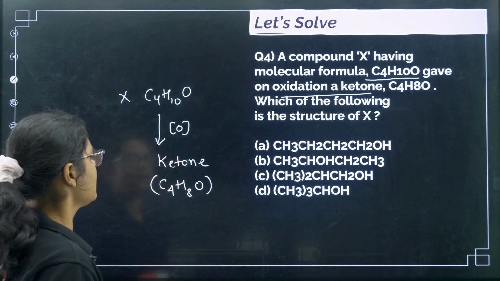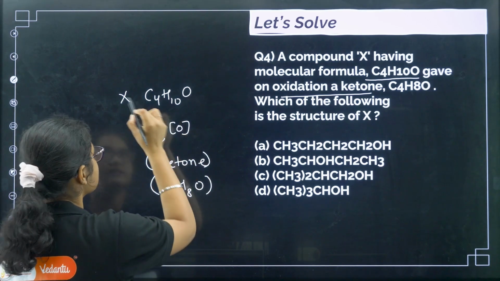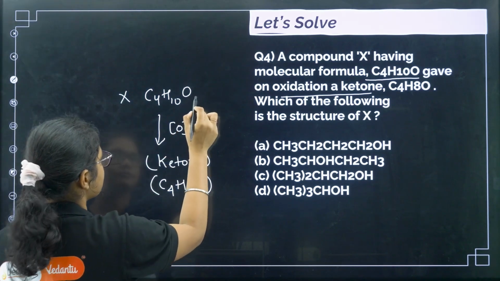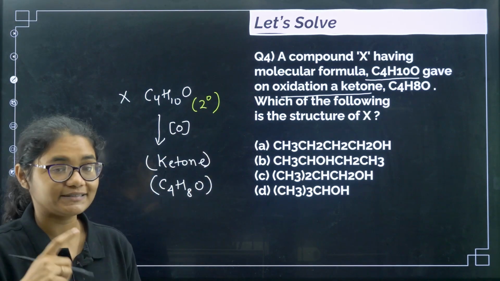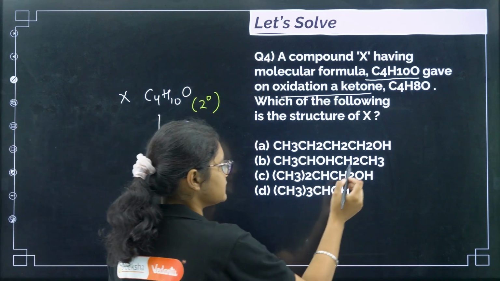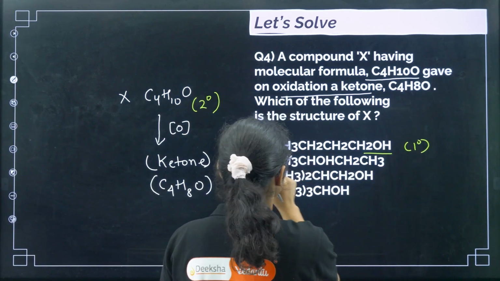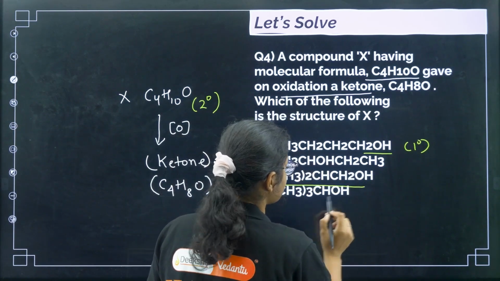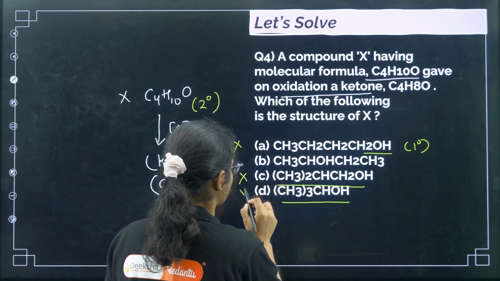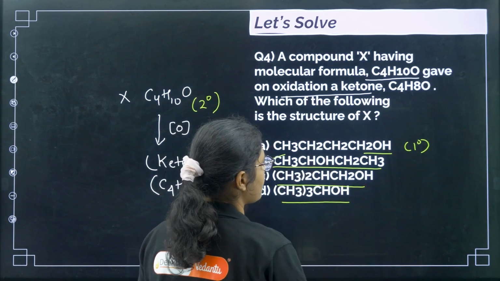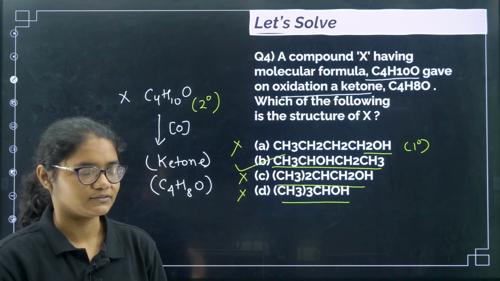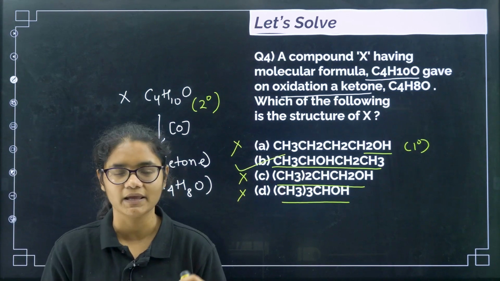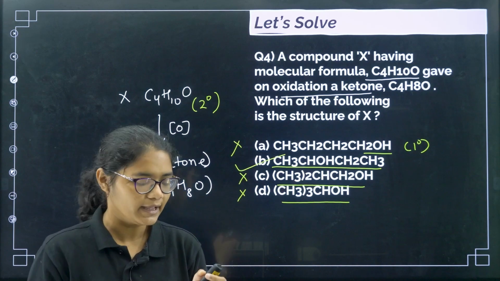If you know that a ketone is produced, right? So which type of alcohols give you ketones? So if you remember, secondary alcohols on oxidation give you ketones, right? Secondary alcohols. So you can see this is a primary alcohol. So this cannot be the answer. This is also primary, this is also primary. So these two cannot be the answer. This is a secondary alcohol. So definitely this one can give you a ketone on oxidation. So the correct answer for this question will be option number B, okay.